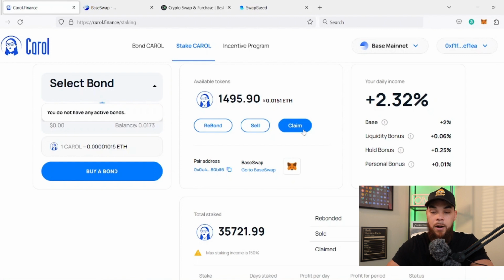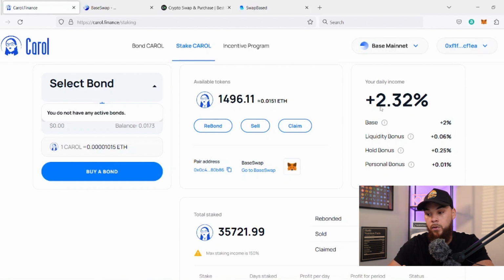From there, you would go to rebond, sell, and claim as you please. You definitely should take profit. Like I say, with any kind of protocol, definitely have a healthy balance of compounding, which is known as rebonding here, and then selling and claiming, etc. And then definitely make sure that you're understanding this daily income bonus, because when other people cover this, some of their percentages are going to be a little bit lower because they don't hold, and they sell and take profit, and then some people's is going to be a little bit higher because they are holding. And then there's some other things that factor in there as well, based on the liquidity that's actually in the protocol, which right now is right around 25K worth of ETH. And there's also a personal bonus here if you're willing to contribute a specific amount for yourself. So just make sure you understand that.